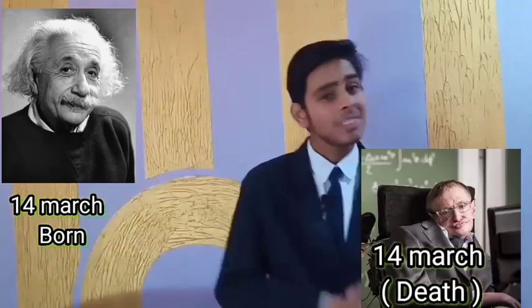Some strange coincidence. Every year on 14 March Pi Day is celebrated. On that day great scientist Sir Albert Einstein was born. On that day great scientist Sir Stephen Hawking died. What a coincidence! What do you think about it?